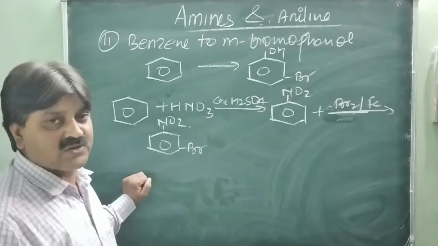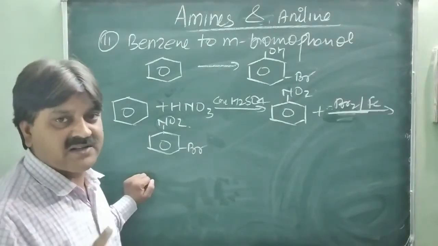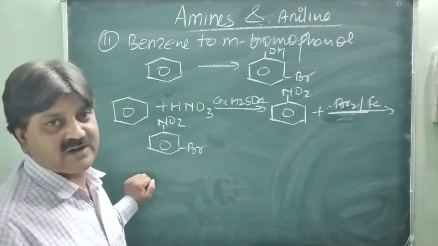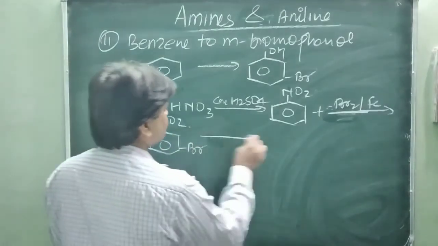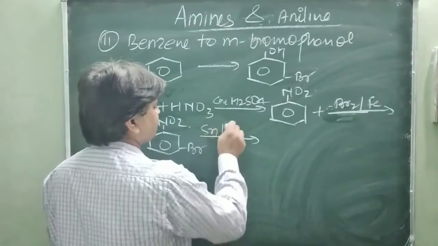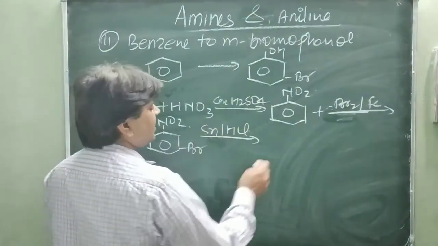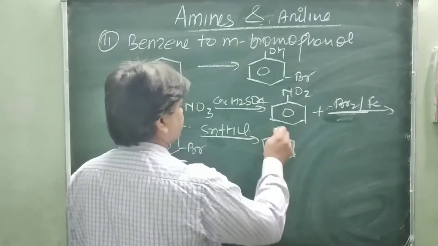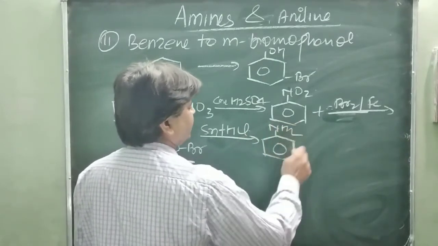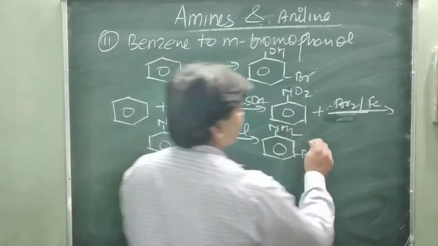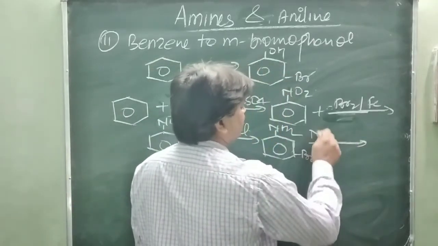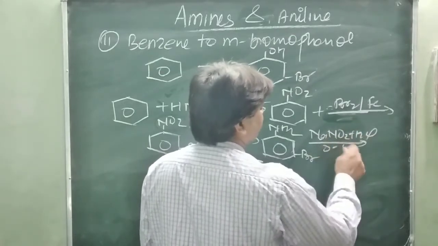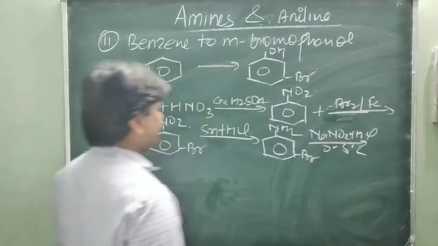How do you convert it? You know that when a benzene diazonium salt is treated with aqueous KOH and simply boiled, it converts into the phenol, the OH group. So first the NO2 converts into the NH2 group, with Sn plus HCl as the reducing agent, giving the amine with Br already present. Then this aniline with NaNO2 and HCl at 0 to 5 degrees Celsius converts into the diazonium salt.